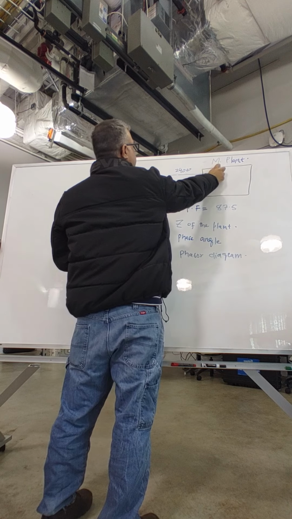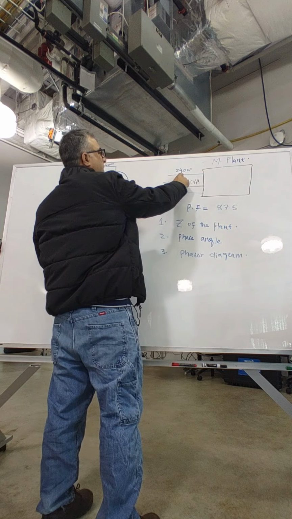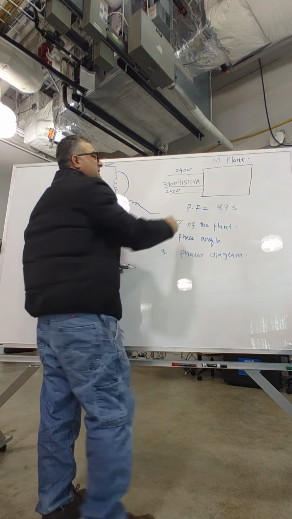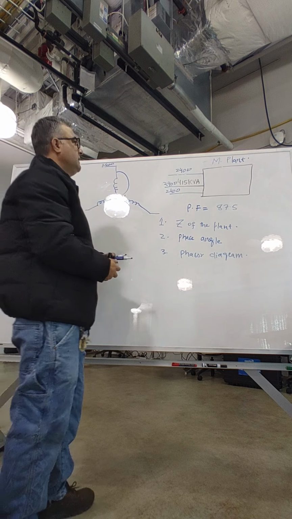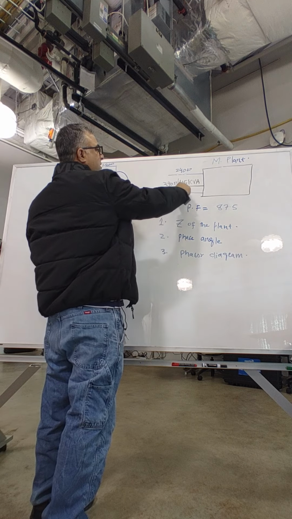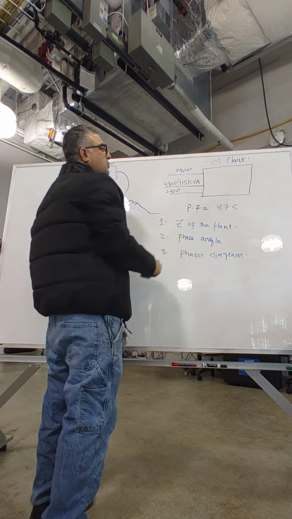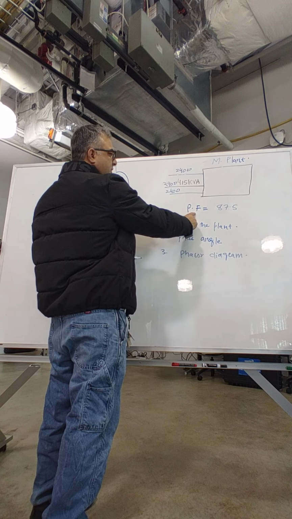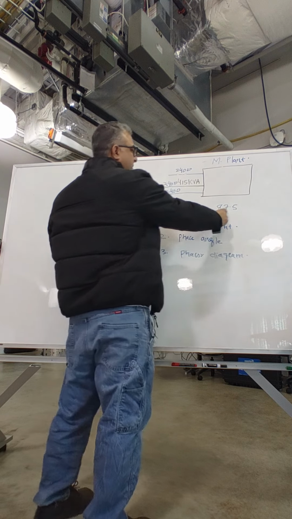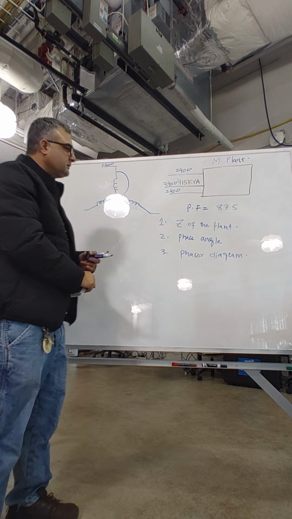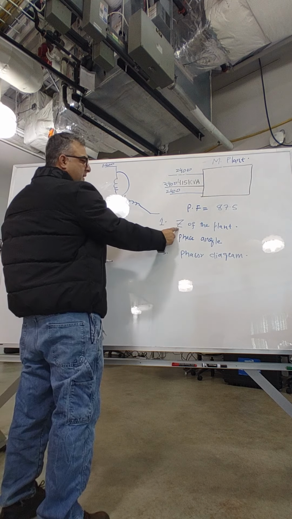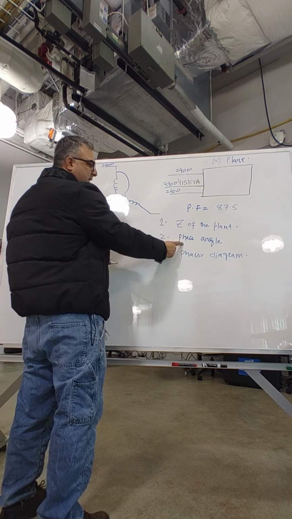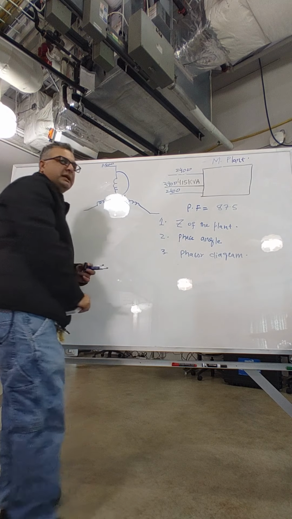We got this manufacturing plant, and the voltage phase to phase is how much? It is 2400 volts right here. The power that is going into the plant is how much? 415 kVA. And the power factor is given in the problem, equal to 87.5. The question is saying find the Z of the plant, the phase angle, and find the phasor diagram.